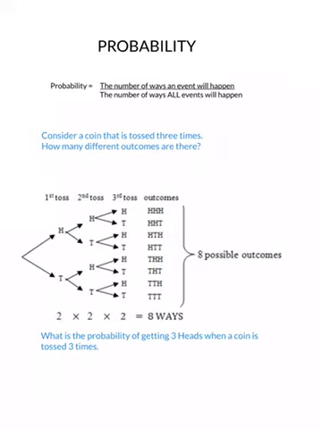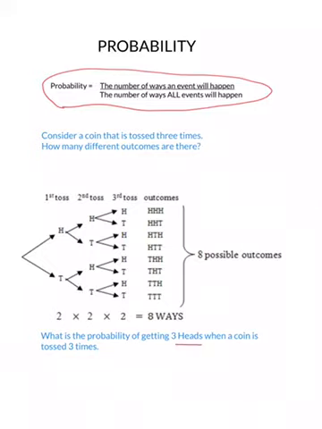So one of the questions we get asked is, what's the probability of getting any combination of heads and tails with a coin that's tossed 3 times? So this question says, what is the probability of getting 3 heads when a coin is tossed 3 times? Go back to the formula here, and the formula clearly says the number of ways an event happens. Well, we're looking for when 3 heads will happen, and we know it only happens there.